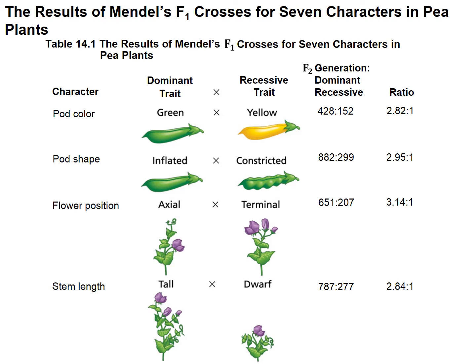And again, the important thing to note here is that one trait was dominant, one was recessive. And in the F2 generation, there was roughly a 3 dominant to 1 recessive ratio. Now, I'd like you to know 1 or 2 of these characters, but you don't need to memorize all of the different characters and what those traits were. This is just to illustrate the point of what Mendel was doing.